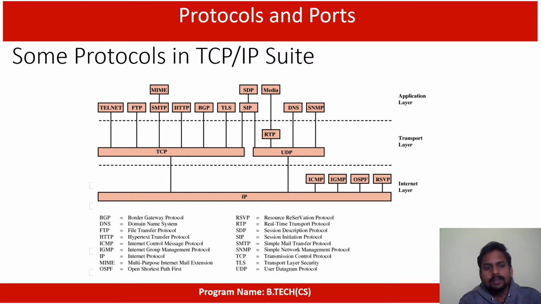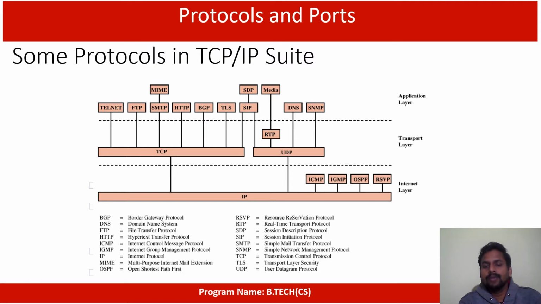You just see this. The backbone of TCP and UDP is IP, because IP is the Internet Protocol, which is available in the network layer. From this network layer only we are getting the data. That's why they give IP as the backbone, and from that backbone TCP and UDP are attached. In IP they mention four different protocols: ICMP, IGMP, OSPF, and RSVP. ICMP and IGMP are the internet message control protocols, to check whether the data packets are going well or not.